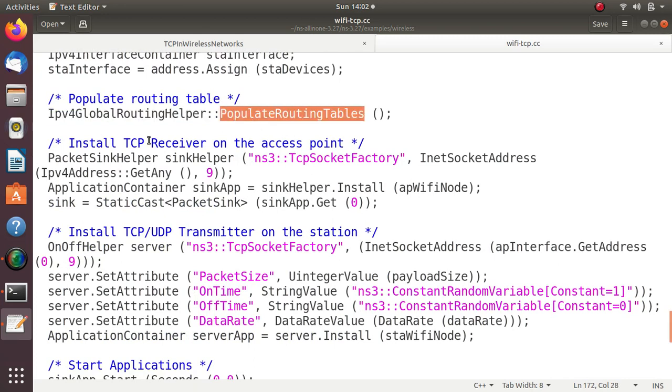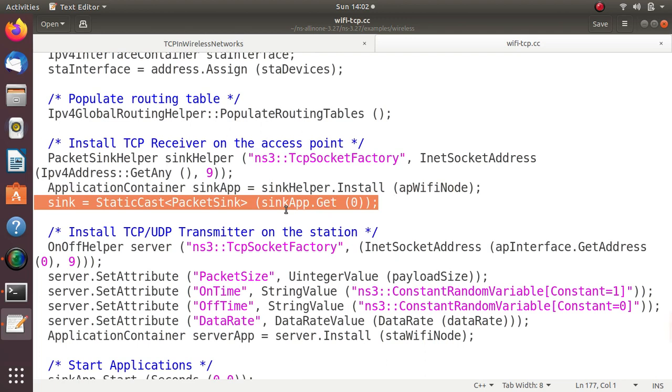Okay, so now install the TCP receiver on the access point. The TCP receiver and the TCP transmitter have to be installed on these nodes. The receiver is on the server access point and the transmitter is on the station. So in the access point we install the receiver. The sink means the destination node. We use the NS3 TCP socket factory and the port number is 9, installed on the AP Wi-Fi node, and use the packet sink there. So it's a simple syntax of how I can establish a sink node.